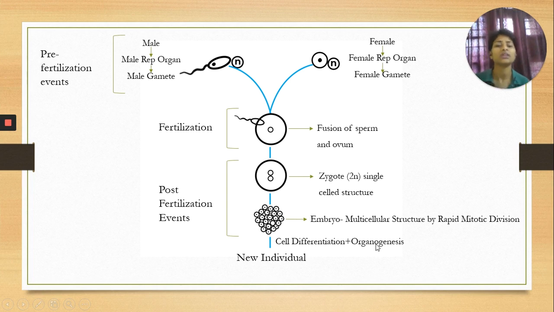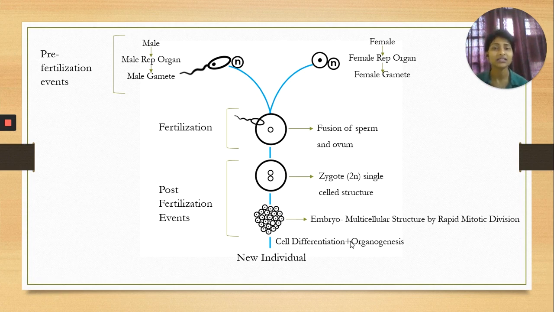What do these terms mean? Cell differentiation means each cell of this embryo is given a specific function for the formation of the outer epidermal layer, mesodermal layer, as well as endodermal layers. That specialization of work is called cell differentiation.